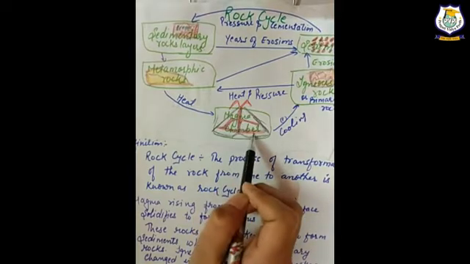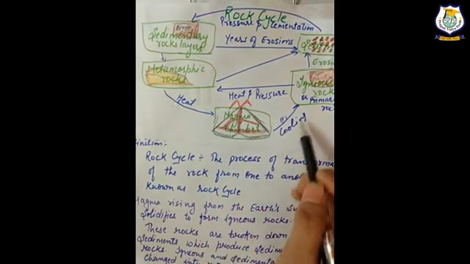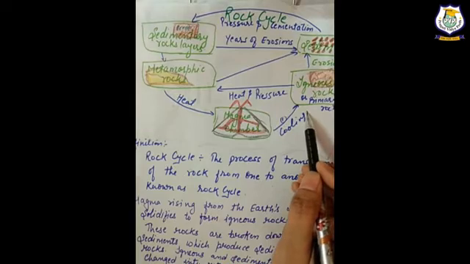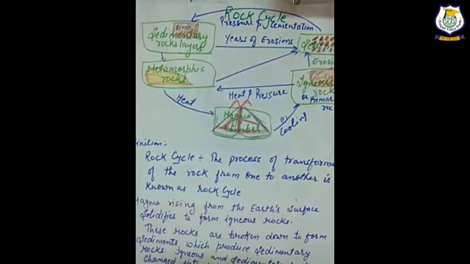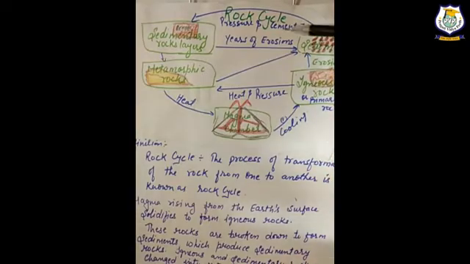This molten magma again can cool down and solidify to form igneous rock. This process is continuously going on, and that is why it is known as the rock cycle.